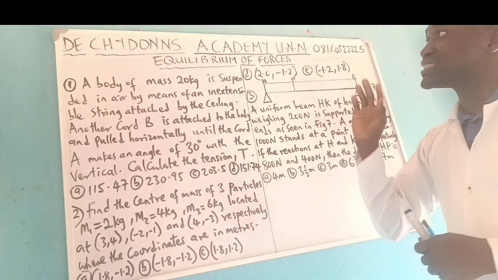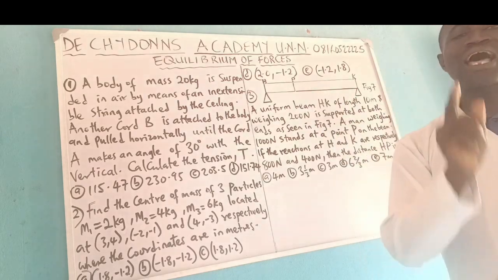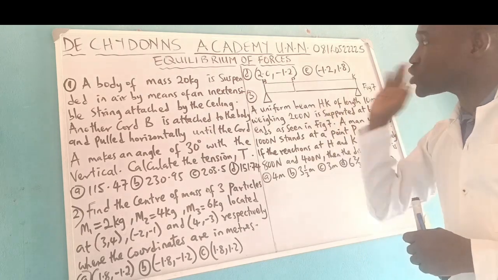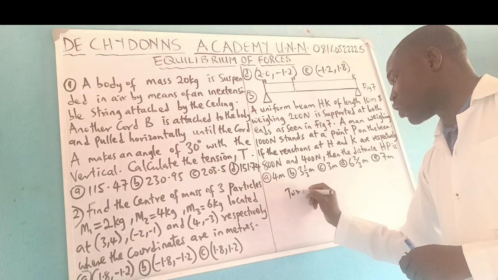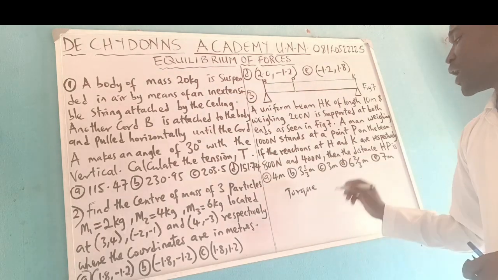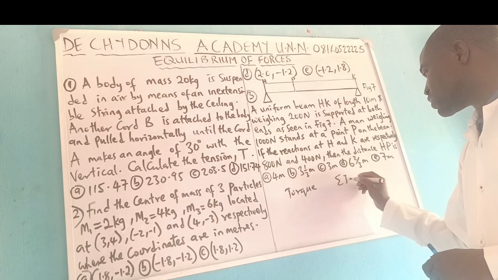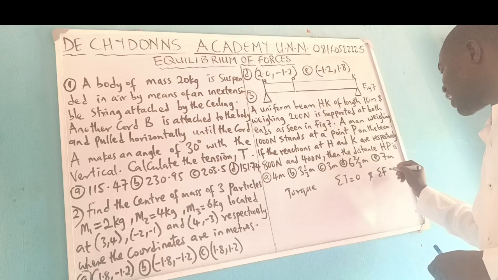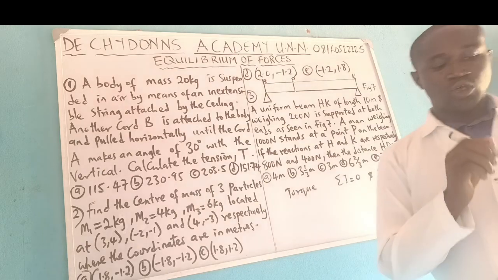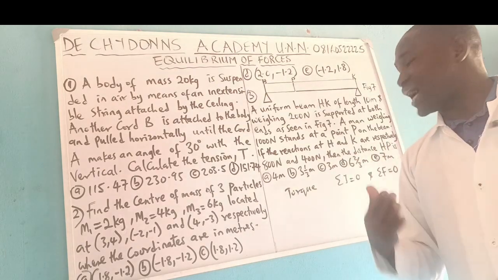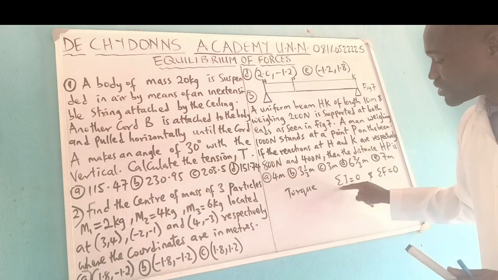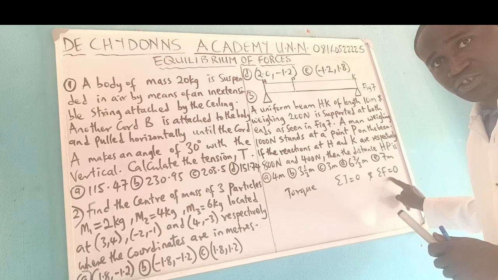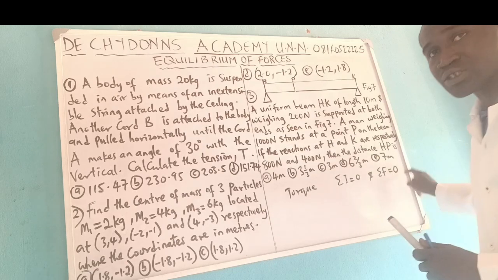Two or more forces are said to be in equilibrium if the total resultant force is equal to zero, or if the resultant torque is equal to zero. Torque means force times distance. So three or more forces are said to be in equilibrium if the resultant torque is equal to zero, or if the resultant force acting on it is equal to zero.